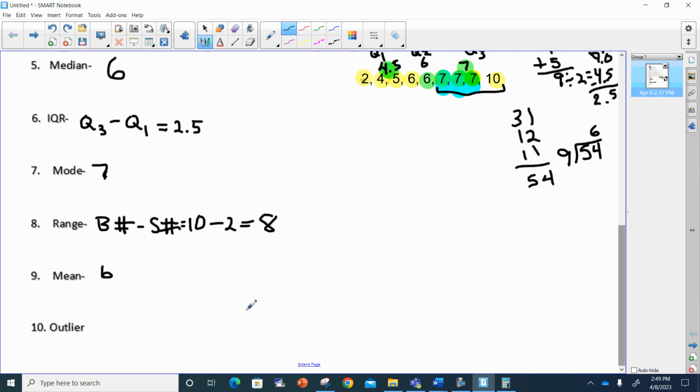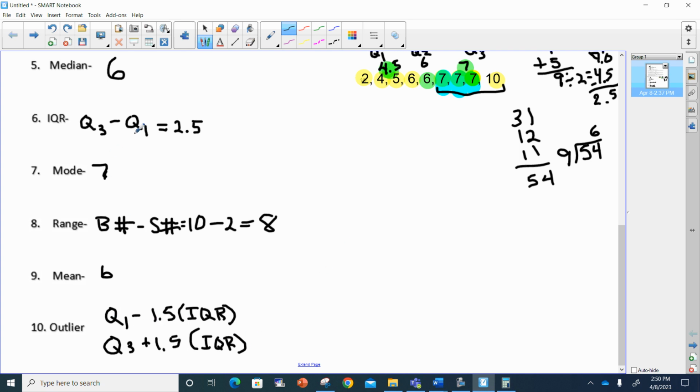All right, now let's go to outliers. The outliers formula, we had two formulas. One was Q1 minus 1.5 times the interquartile range, and anything smaller than that would be an outlier. We also have the formula Q3 plus 1.5 times the interquartile range, and anything bigger than that would be an outlier. So let's see if we have outliers here.